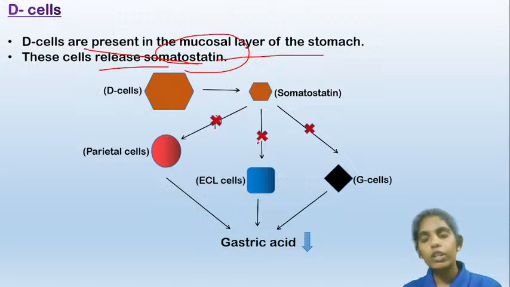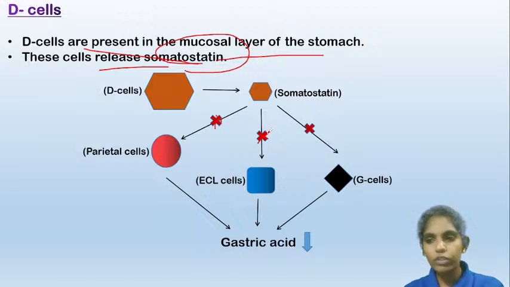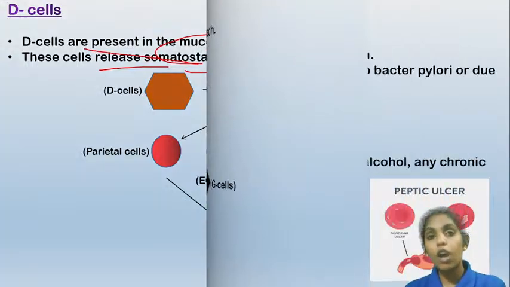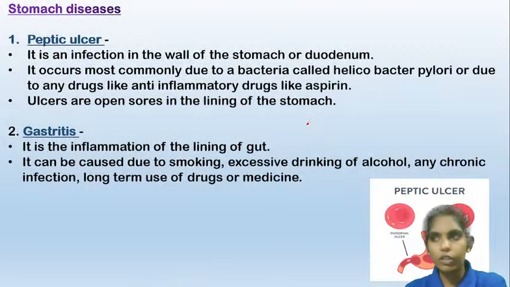It will prevent the ECL, that is enterochromaffin cells, from releasing histamine, and also the release of the gastrin hormone. So somatostatin will inhibit the release of HCl, whereas the other two hormones will stimulate the release of HCl.